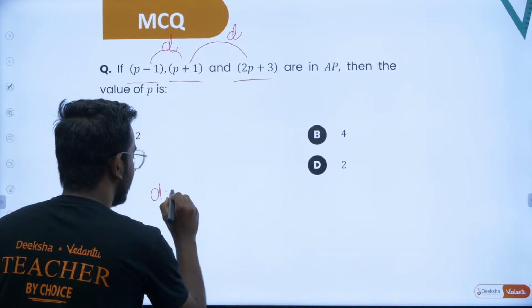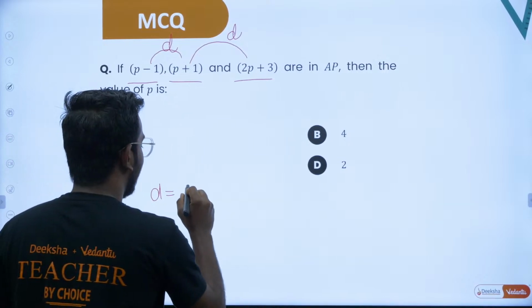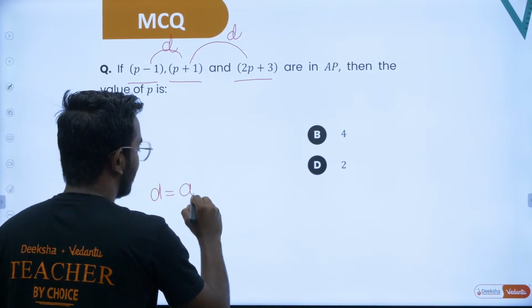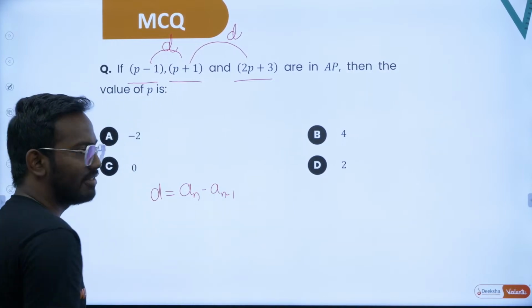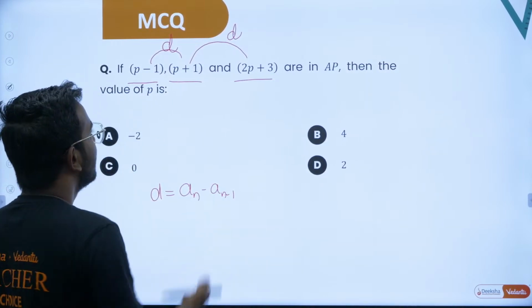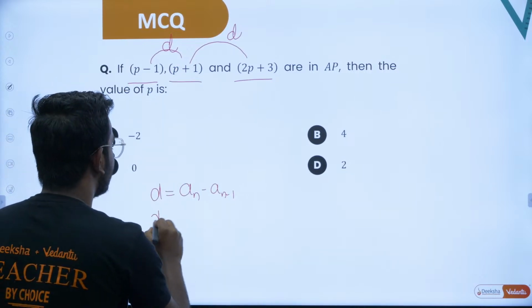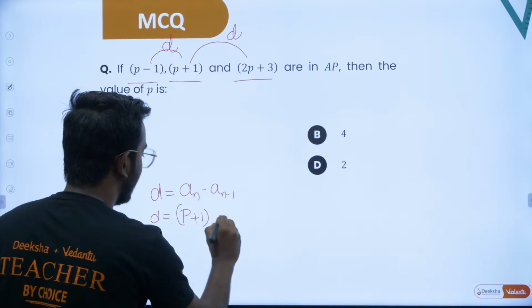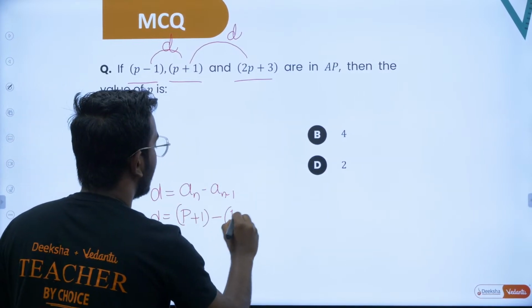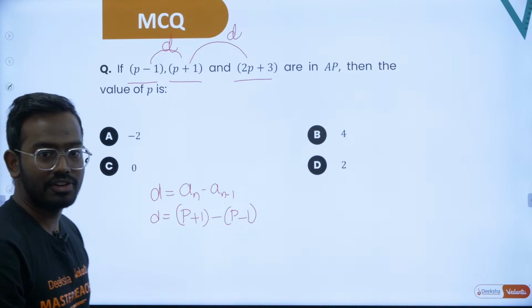Common difference is any term minus its previous term, something like a2 minus a1, a3 minus a2. Clearly you can take the common difference over here to be p plus 1 minus p minus 1. This is one common difference.